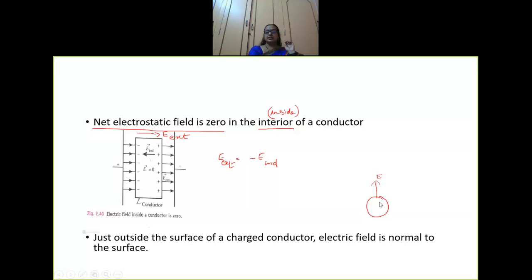Suppose this is the electric field, and let us consider a charge here. Now this charge will keep moving in this direction. The displacement of the charge will be in this direction. So the displacement vector and the E vector are inclined at 90 degrees. In that case, the electric field will be normal to the surface. If it is not normal, then the electric field is tangential to the sphere. Tangential in the sense moving like this.